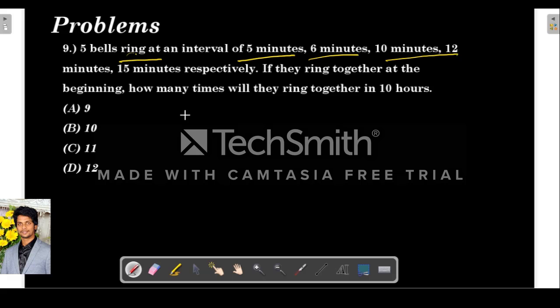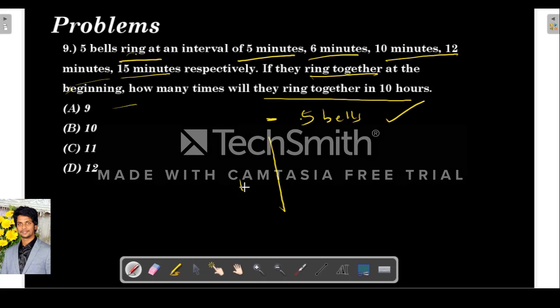The next question is, 5 bells ring at intervals of 5 minutes, 6 minutes, 10 minutes, 12 minutes and 15 minutes respectively. If they ring together at the beginning, how many times will they ring together in 10 hours? So they are telling us that at the beginning all 5 bells rang together. So in 10 hours, how many times will they ring again?